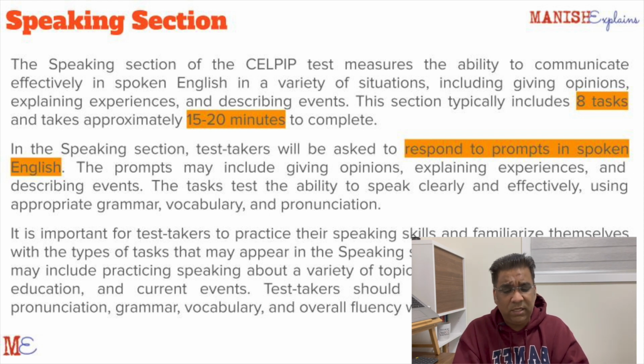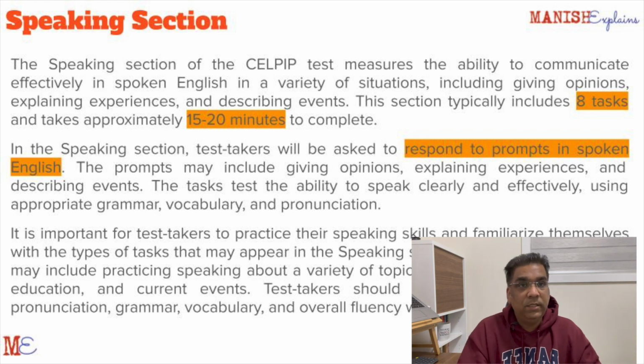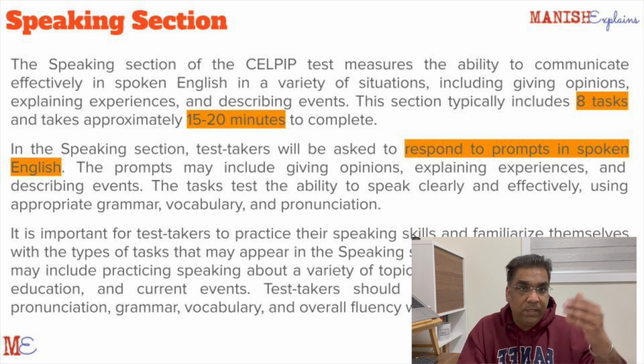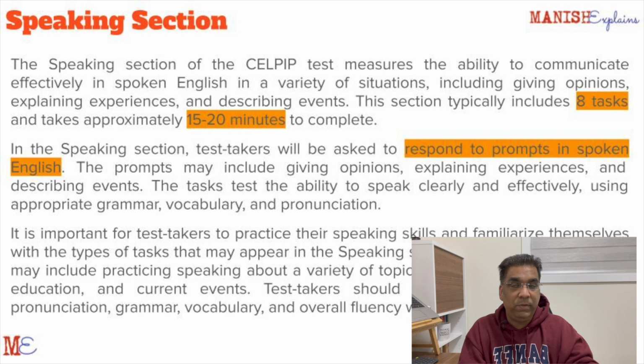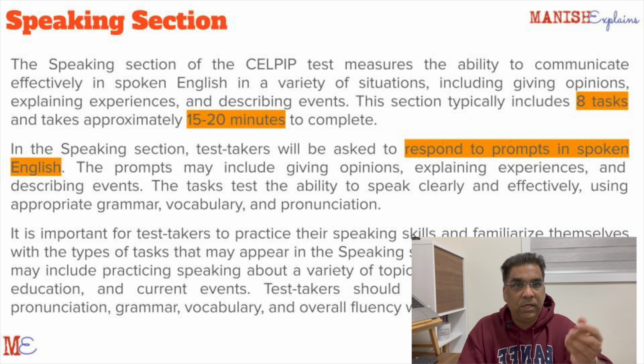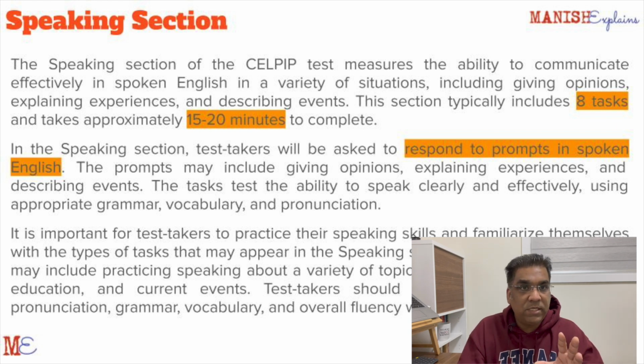Overall test is around 3 hours. If the overall test is 3 hours, this speaking is within 15 to 20 minutes. You might be on the least side 15 minutes, on the max side 20 minutes, including rest. You're not speaking for 20 minutes. You will be reading or listening or viewing something. You will be given time to prepare and then speak, maybe for 60 seconds, maybe for 30 seconds. It has 8 questions. Now imagine, you would be speaking only for like 8 or 10 minutes out of this. You can very easily do it if you know what you are getting into.